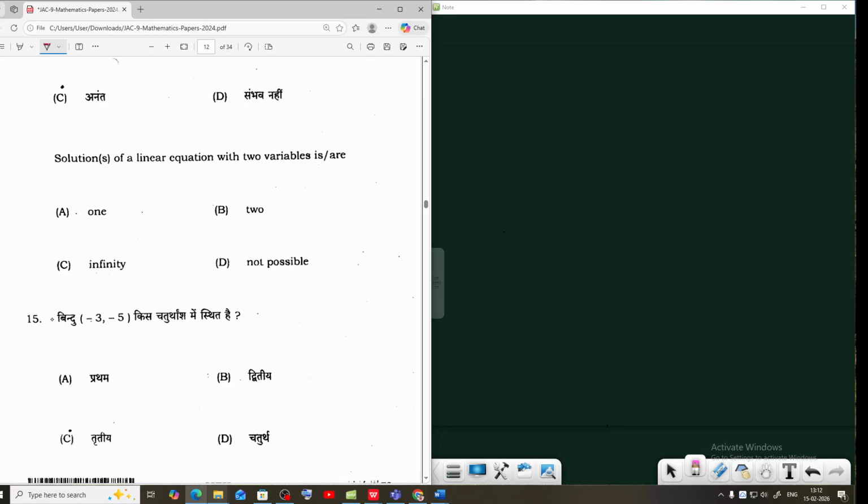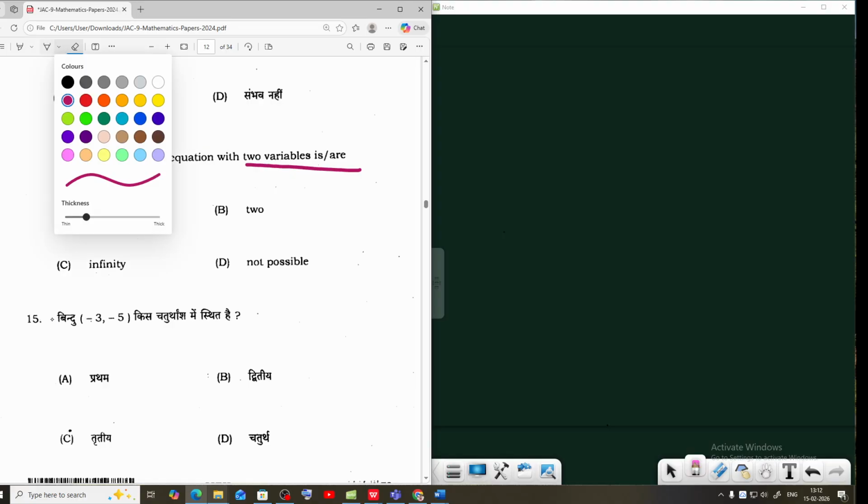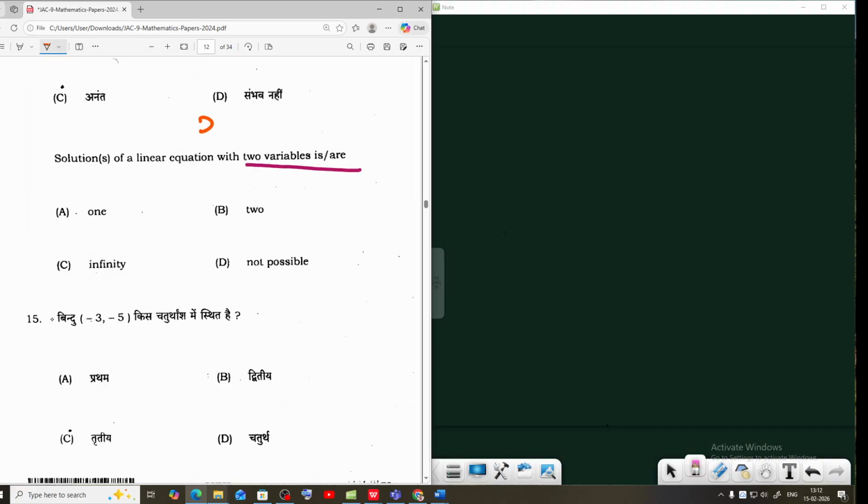Solution of a linear equation in two variables. A linear equation in two variables is of the form x plus y equal to c. First we put x equal to something, then we find the value of y. That means it has infinitely many solutions.